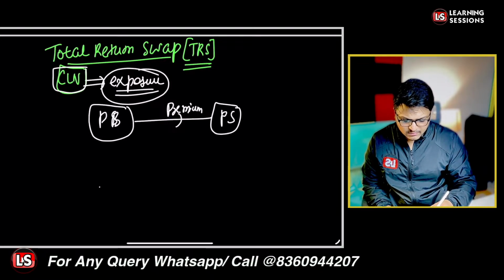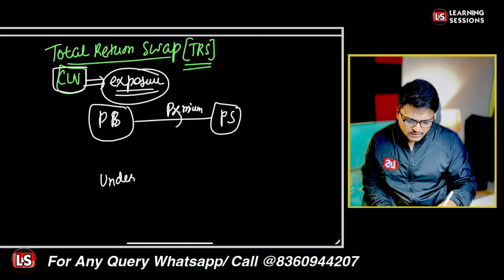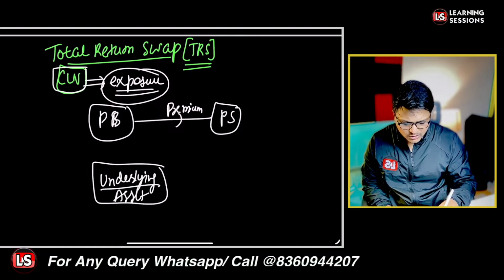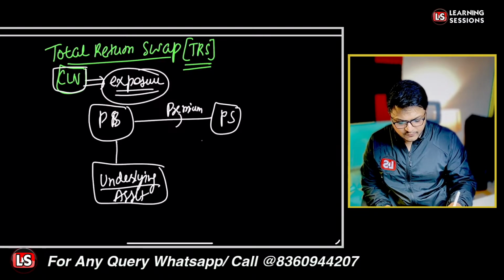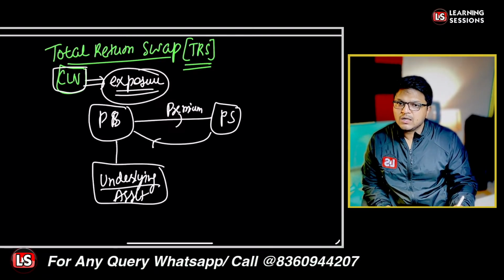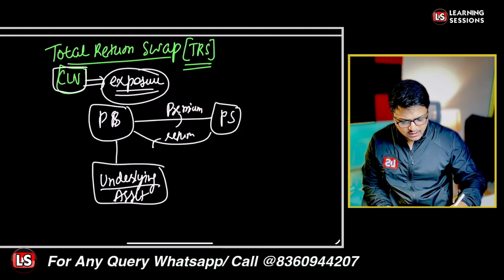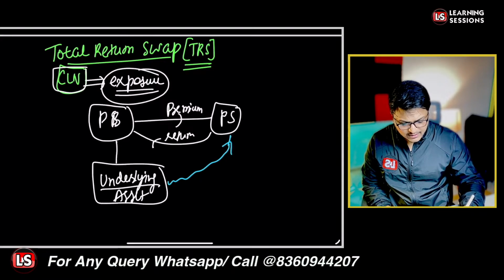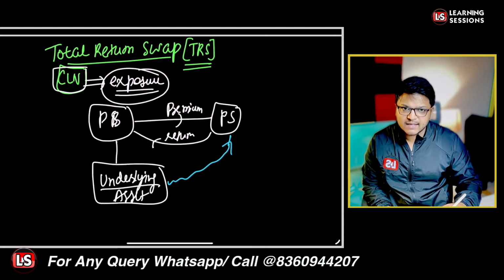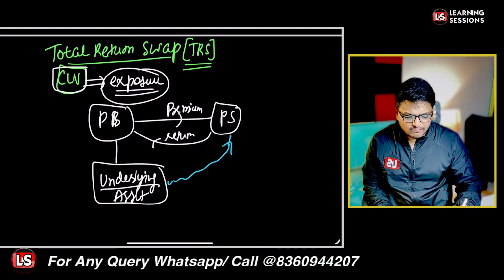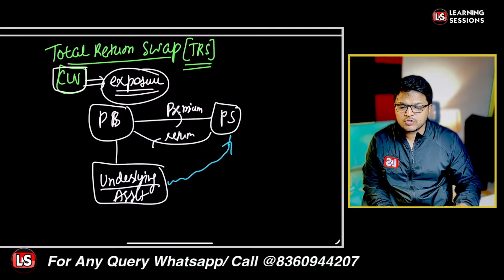And here we are having some underlying asset over there, and if there is any kind of deterioration, that will automatically be covered. The protection seller is going to pay a particular return, and a synthetic return is particularly being received by the protection seller. Whichever return is coming from the underlying asset, that will be received by the protection seller out there, and the protection buyer will be receiving the return from the protection seller. That will be a fixed return, right? So a synthetic exposure is being created.